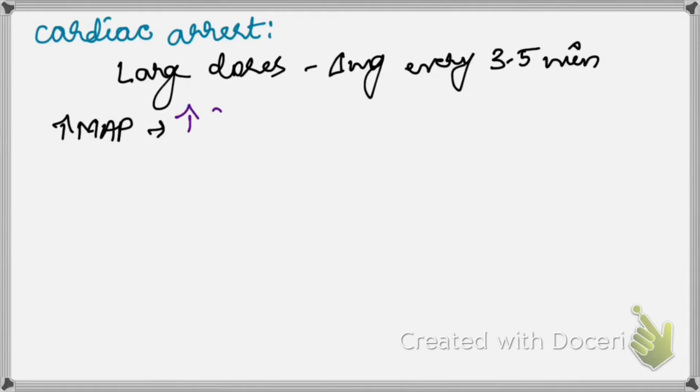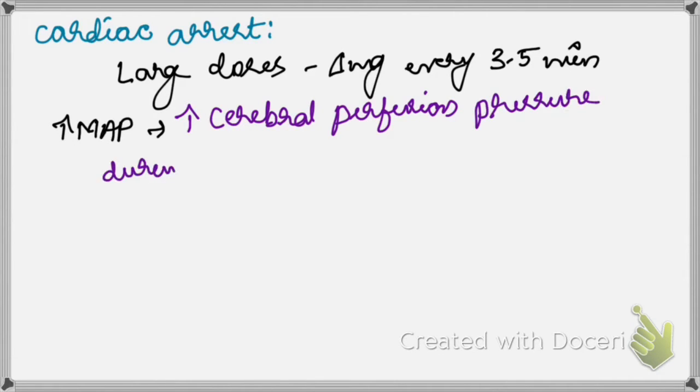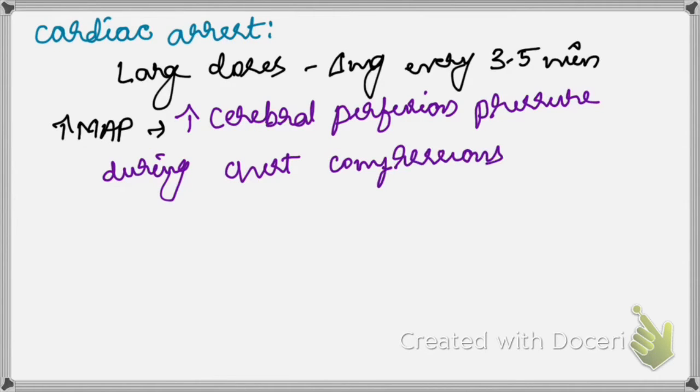In cardiac arrest, it increases the mean arterial pressure, so it increases the cerebral perfusion pressure. When we use it, it reduces the incidence of brain death. When we are giving chest compressions, it maintains the blood circulation to the brain by increasing cerebral perfusion pressure. So it is very important.